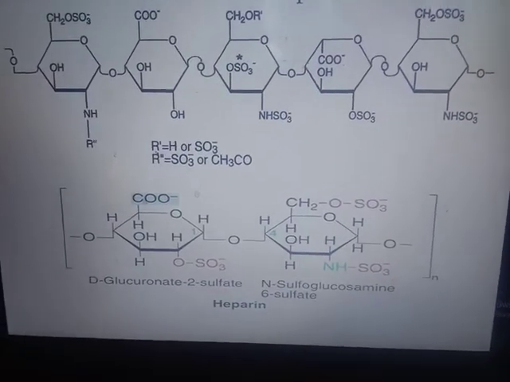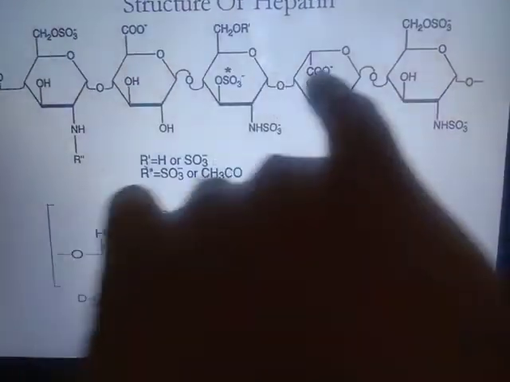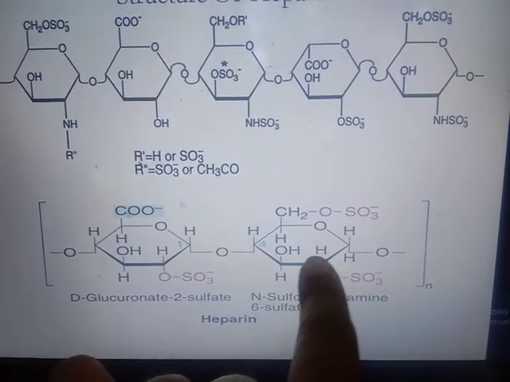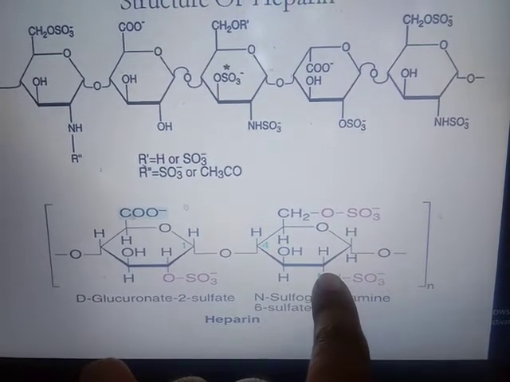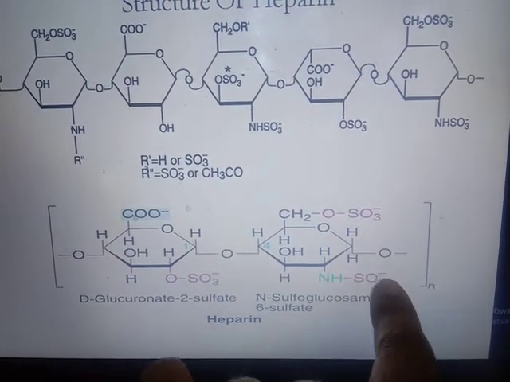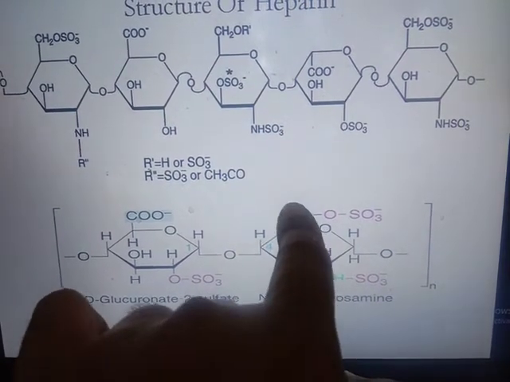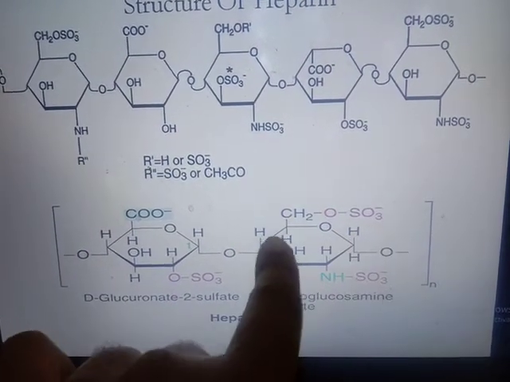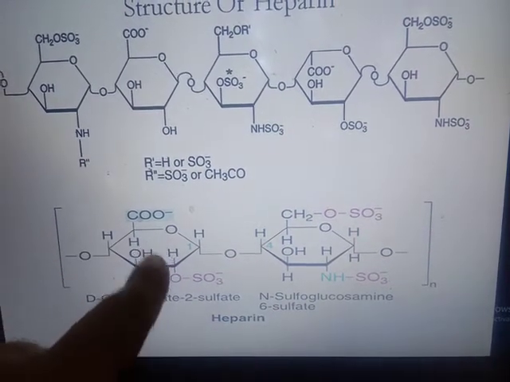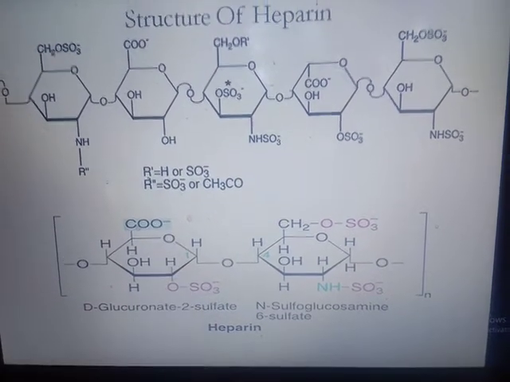Then here is the structure of heparin. This is the polysaccharide structure and this is the disaccharide structure. It contains N-sulfo at the second carbon. N-sulfo means an amino group with a sulfate group, glucosamine because of the amino group. 6 sulfate at the 6 carbon, again there is a sulfate, is bound with a beta 1,4 bond to D-glucuronate 2 sulfate. It contains a second sulfate group at the second carbon.